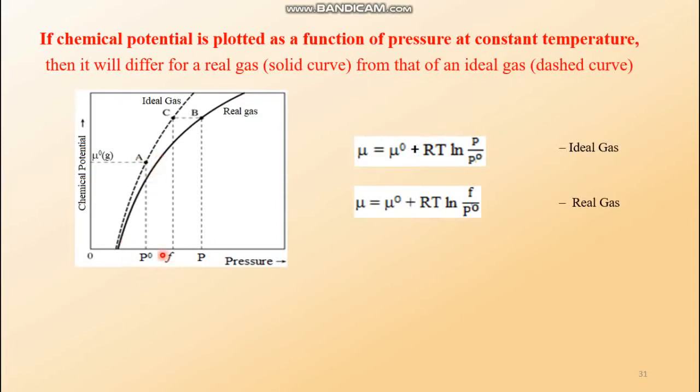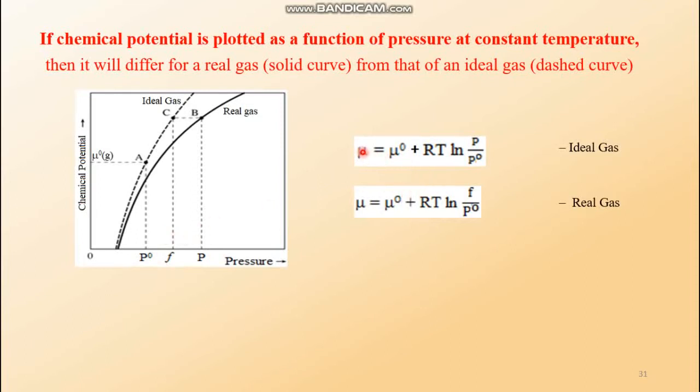So in case of P0, we cannot show two types of pressure. Only one pressure is P0, which is at STP, because at STP pressure is always 1 atmosphere. What can be another pressure? Then the standard state would change. So here three types of pressures are here: one is P0, another is F, another is P. From this discussion you must understand that F has the dimension of pressure. Now move on to the equation.